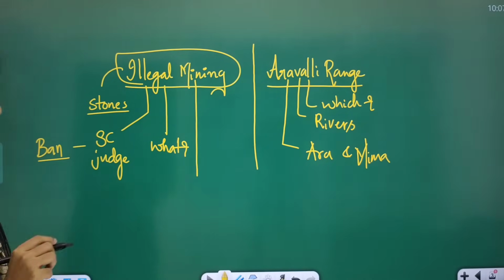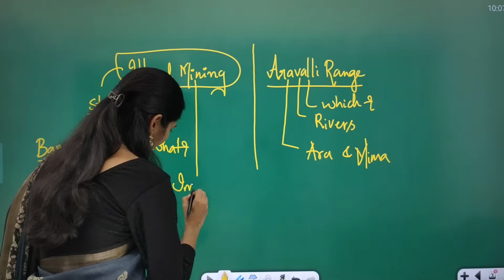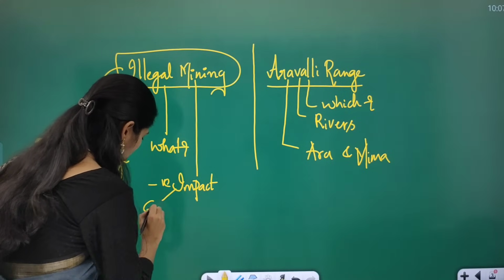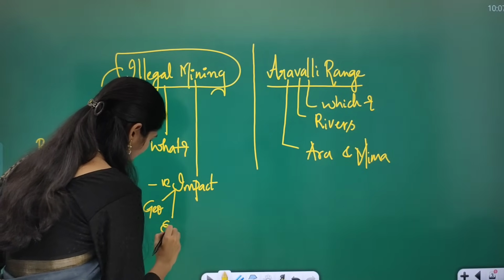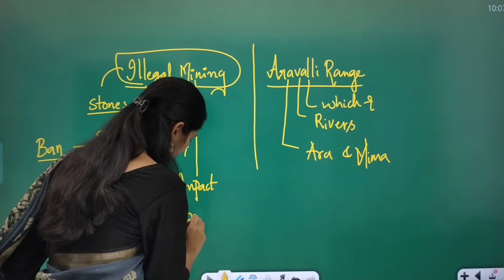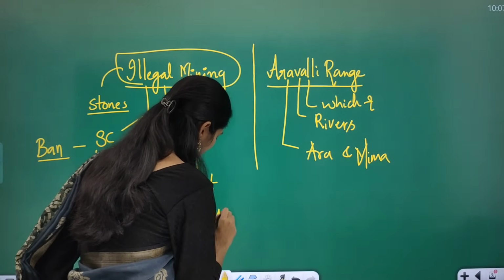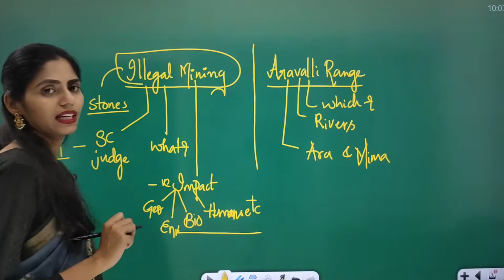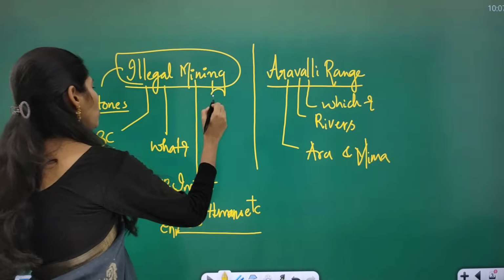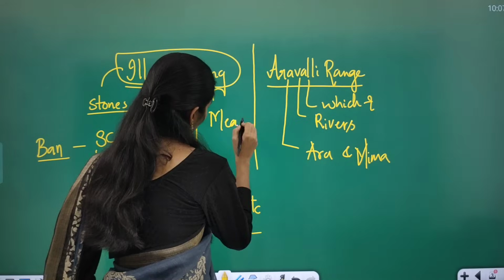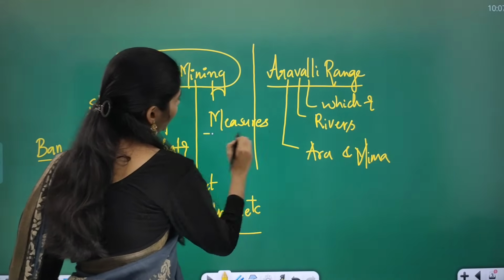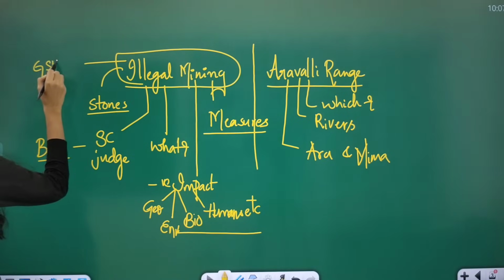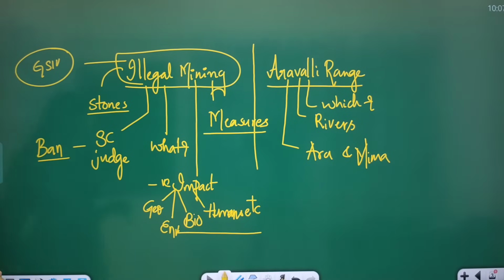And not only that, you have to see what the impact is. What is the negative impact on geography and environment, biodiversity, and what is the negative impact on humans, etc. So you have to see the negative impacts, and even what measures can be taken. And this question already appeared as a case study in your GS paper 4 last year.